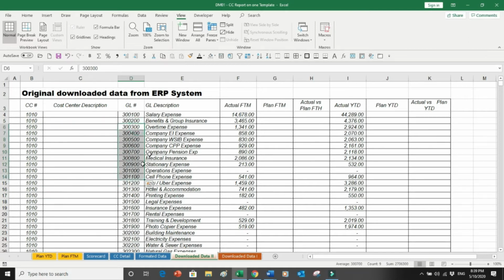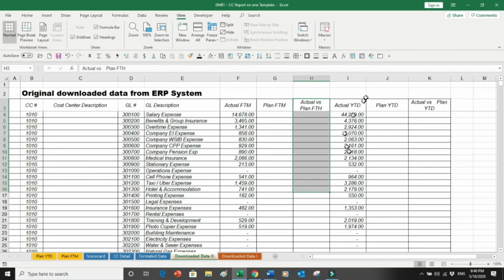Then this is the downloaded data, and there are some plan numbers also here, because if there is an actual for the month of March, then there will be plan numbers for the month of March. I have not done all the working, but you have to fill in the March number over here. Maybe you have some database available somewhere that you have to download, or in some cases even the ERP has that number. If the ERP downloads the plan numbers for you, then your workload will be reduced. And the third column is the variance, which is plan minus actual, so that you can see the variance, favorable or unfavorable.